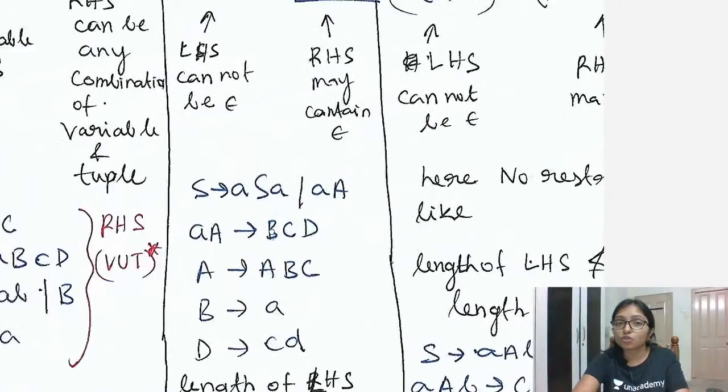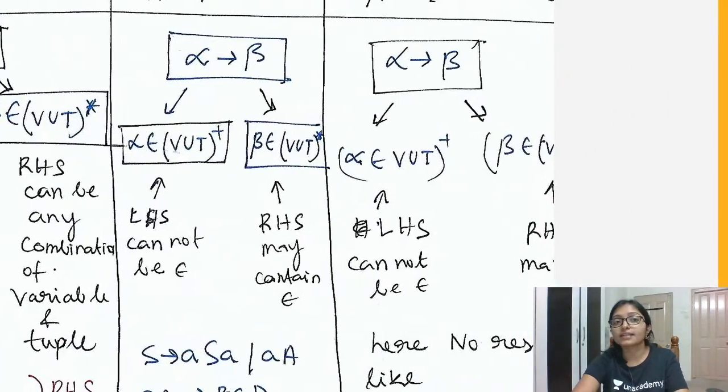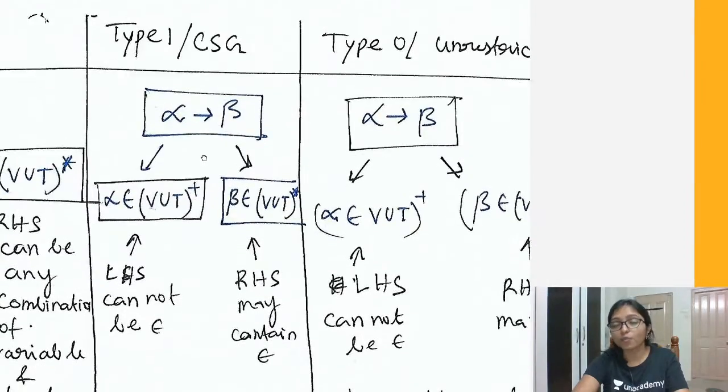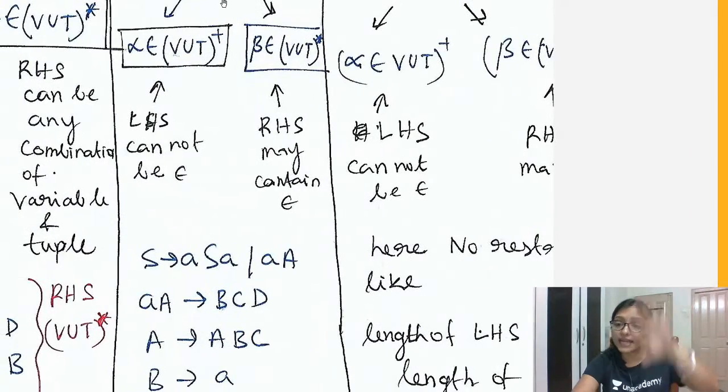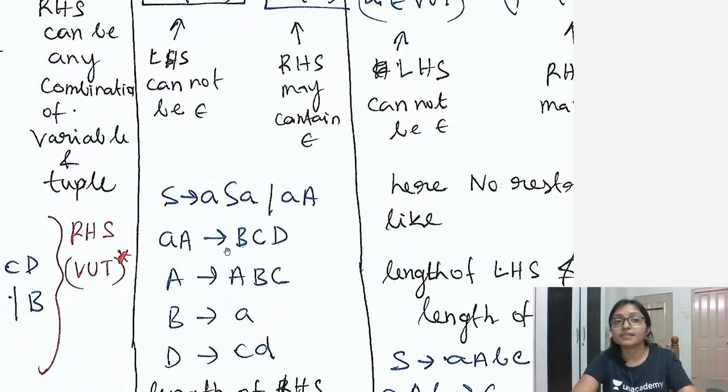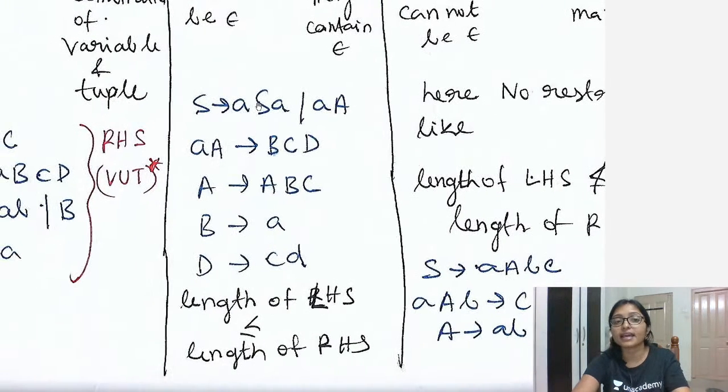When you come to type 1 grammar, the left hand side cannot be epsilon, but the right hand side can be epsilon, and the left hand side can be a combination of small and capital letters, that is variables and terminals.